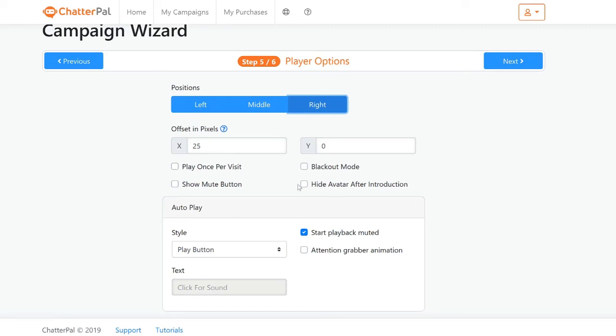Or for that matter, there are other options as well, like for instance, attention grabber animation. When you click this, it is especially useful for Chrome browsers and so on, where you want it to autoplay an animation. If they click that play button, or whatever style you choose here in the drop down menu, it's going to start playing with the audio. Okay, so this beats that Chrome autoplay issue for the Chrome browser. So once you do that, click next.